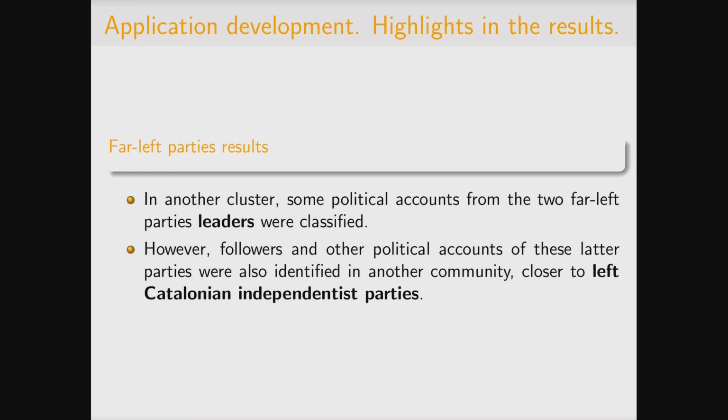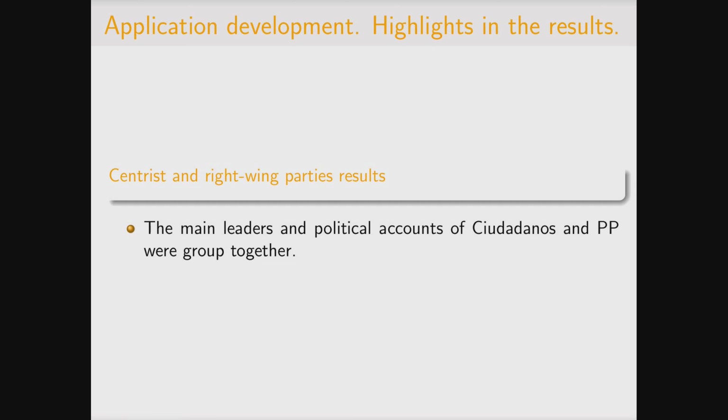We also obtained highlighted results from the far-left parties. In one cluster, some political accounts from the leaders of the 2 far-left parties from Spain were classified, while followers and other political accounts of these parties were also identified in another community very close to the left Catalonian independence parties. And centrist and right-wing parties are classified and grouped together in another community.